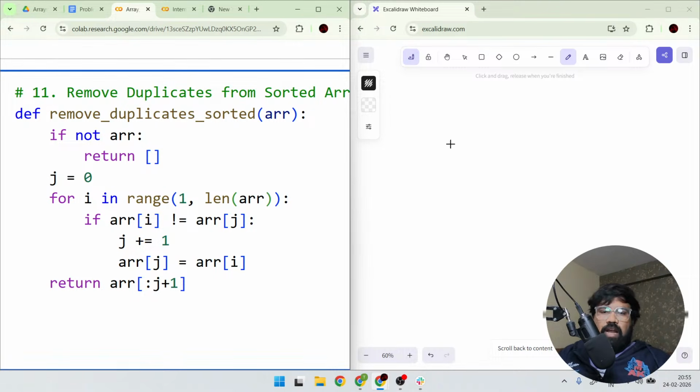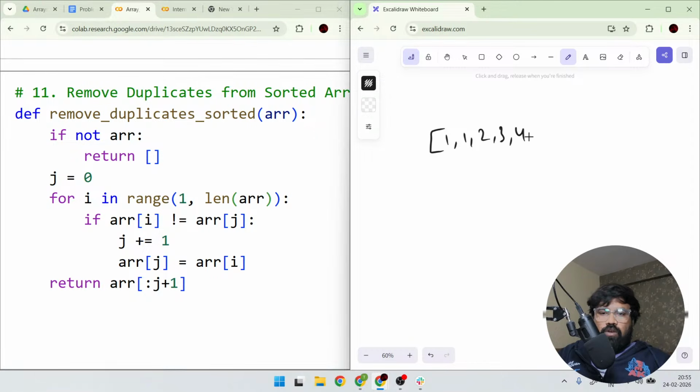Okay, for example, I am taking the array 1 1 2 3 4 5 5. So now the j value is here and the I value starts from 1. If ARR of I is not equal to ARR of j, so if both are not same, j will be increased. If both are same, what will happen? Nothing will happen. It will skip.